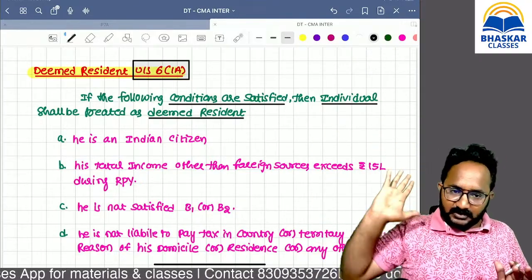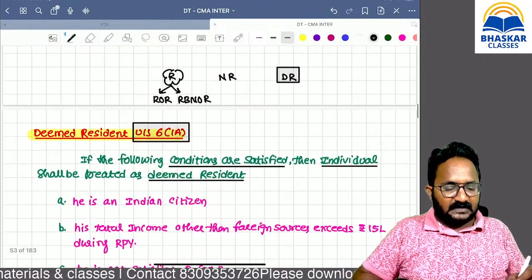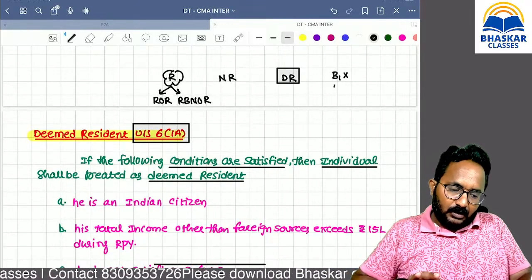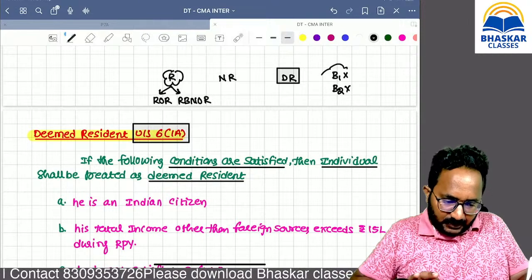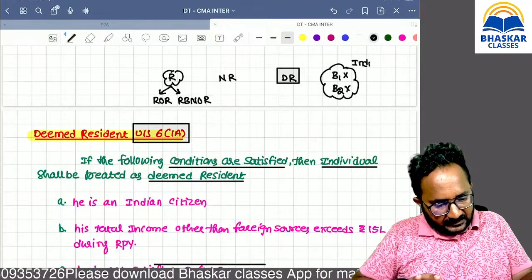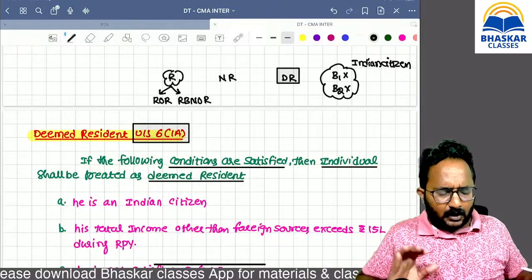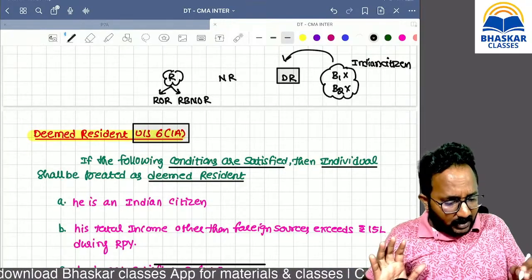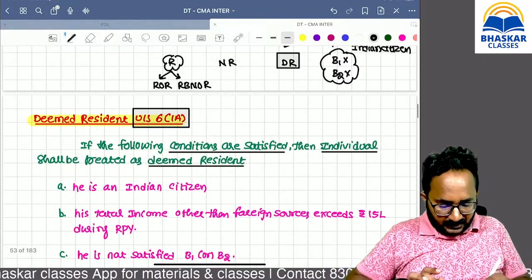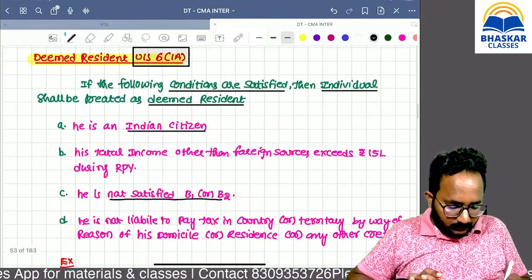This is a horrible provision. Normally he does not satisfy the conditions. If B1 is satisfied, okay; if B2 is satisfied, okay; but he satisfies neither B1 nor B2, and he is generally an Indian citizen. Now, forcefully, we are saying, no problem, sir, even though you are not satisfied, we are treating you as a deemed resident. This is horrible. Now, he is an Indian citizen and he does not satisfy B1 or B2.